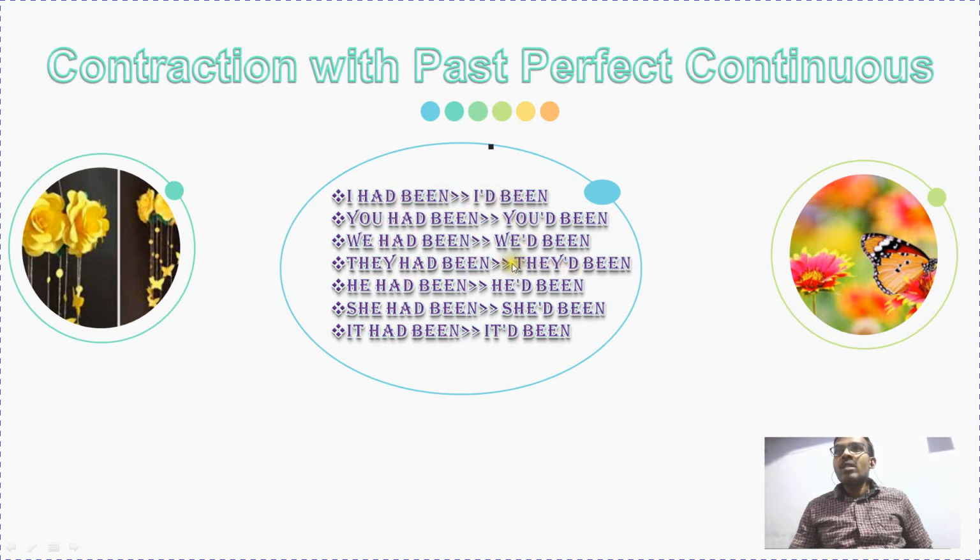There is no difference in pronunciation. Pronunciation and writing are both the same in the case of past perfect continuous tense, but it will differ in some other cases. I'd been, you'd been, we'd been, they'd been. So it is represented here in short format. We can do it. Most people have started writing like this, and you can also start to do this.